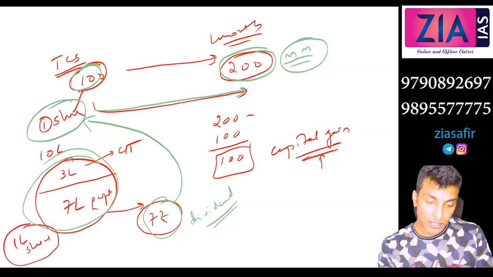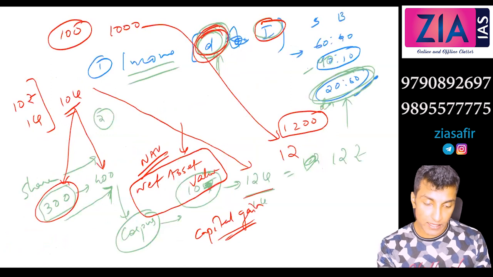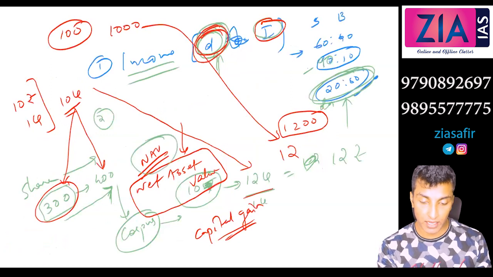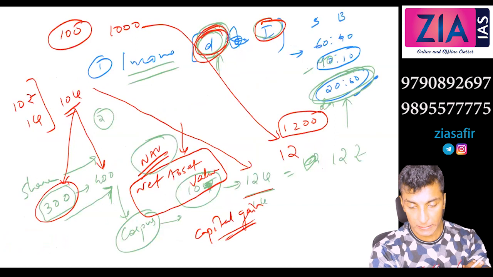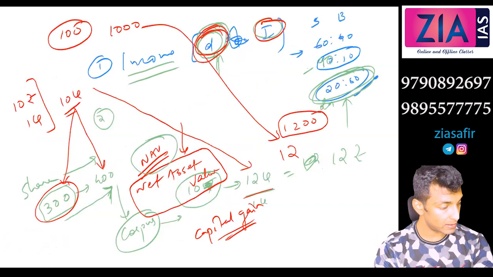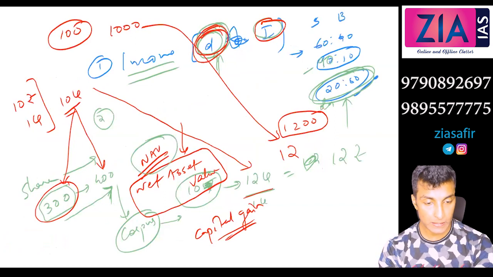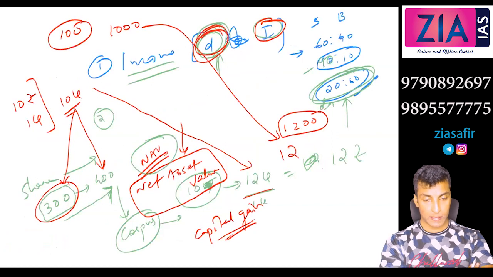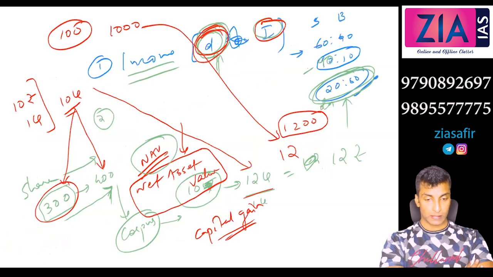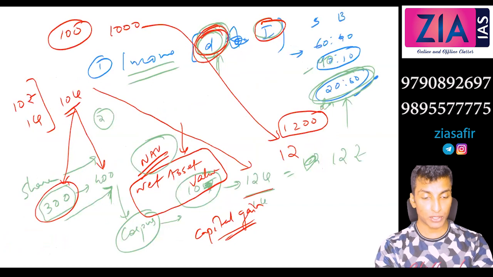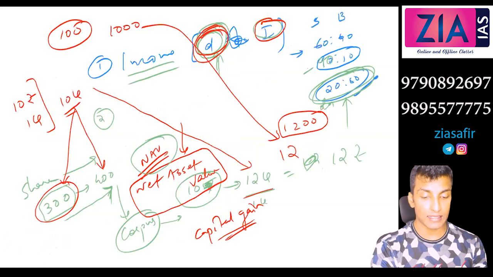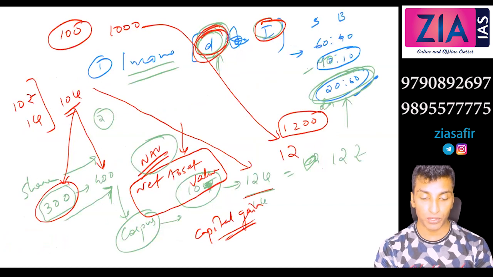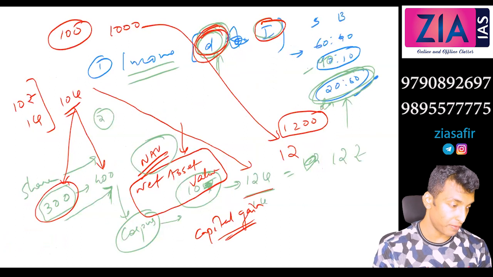So here, when the share price changed, the NAV value changed. Yes, tell me. The 100 is the capital gain. The NAV is also the capital, the 100 rupees only? No, NAV is actually changing. NAV is the net asset value, the unit value. Got it. The units you call as NAV.